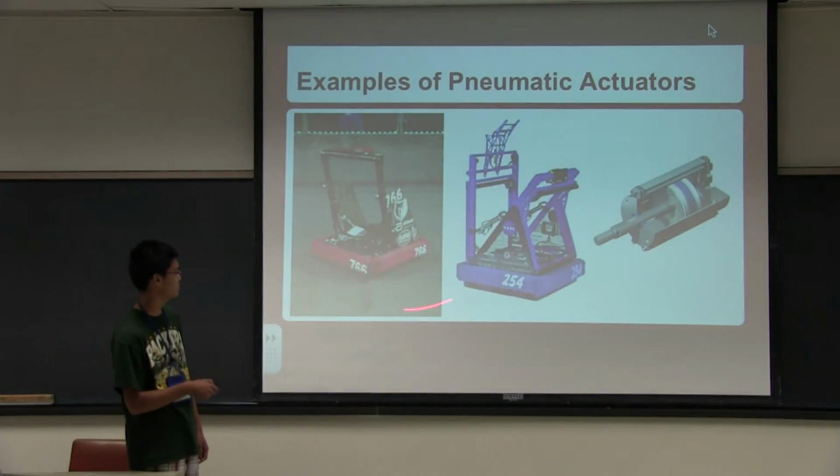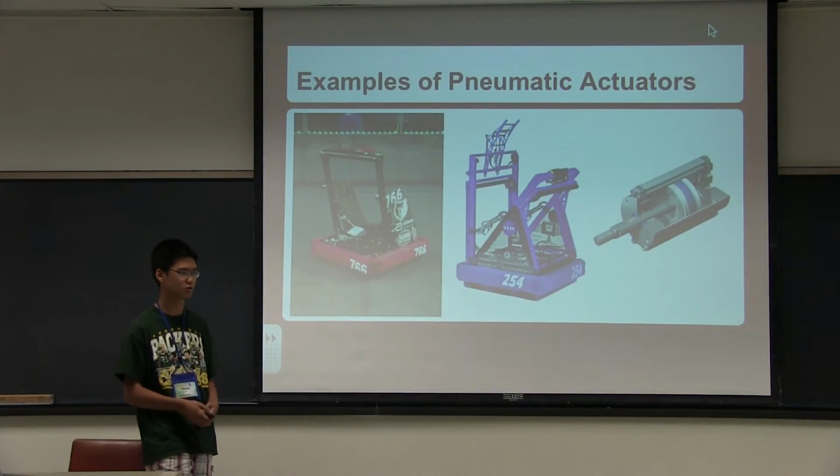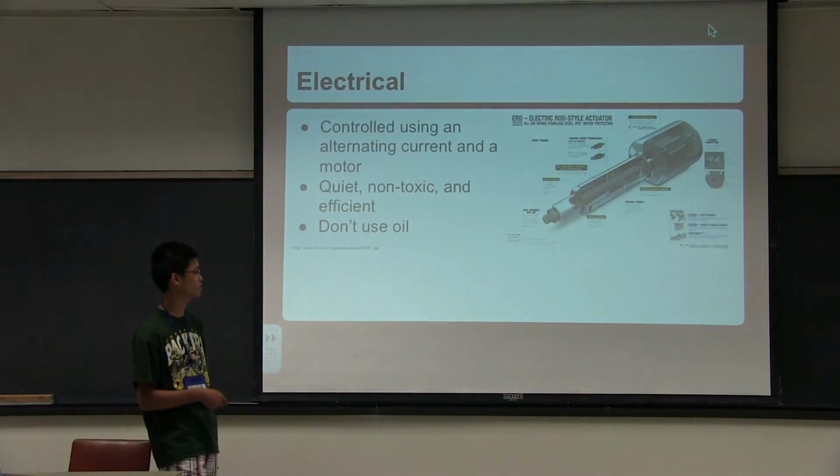And so these are examples. This is our robot, this is another robot. And here we used pneumatic pistons to control the arm that picked up the ball. And that's another pneumatic actuator.